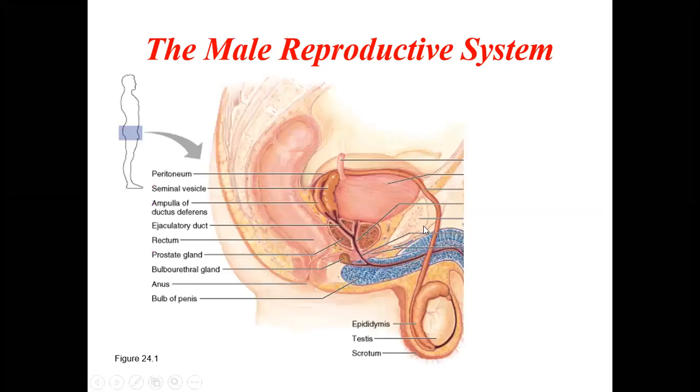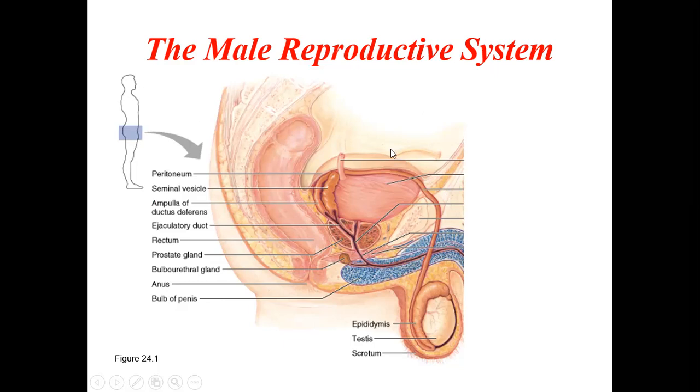Now here you can see the testis, and this is the epididymis, and the vas deferens going all the way. Here are the seminal vesicles, then the ejaculatory duct, the prostate, and the bulbourethral glands. All the sperms will be carried through the penis. So this is the whole male reproductive system in general. We'll discuss all these structures one by one.